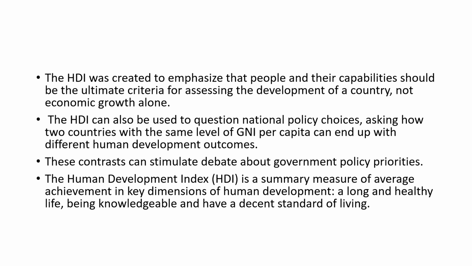So the Human Development Index is used to question national policy choices, because it asks how two countries with the same level of per capita income or GNI end up with different human development outcomes. This is possible, no?